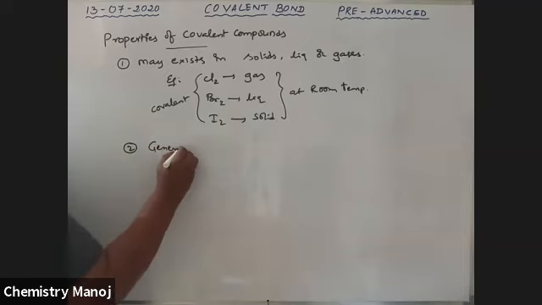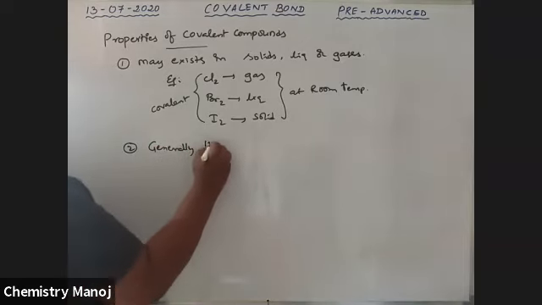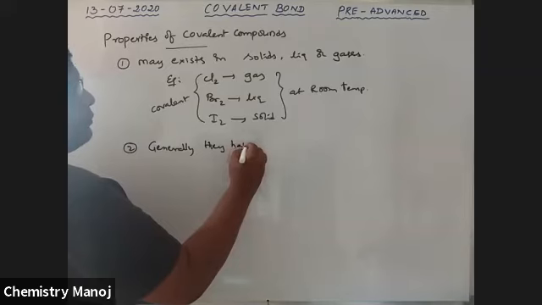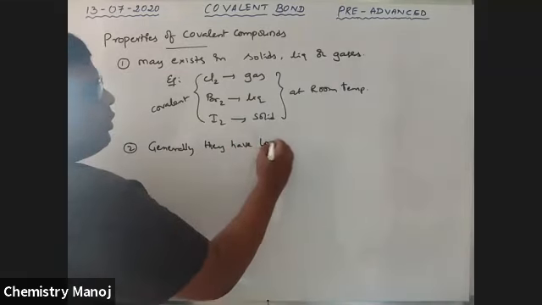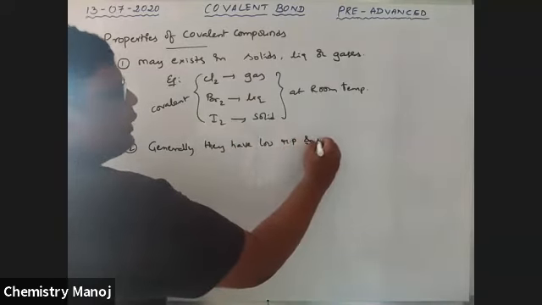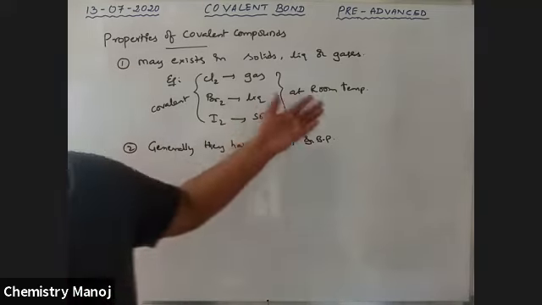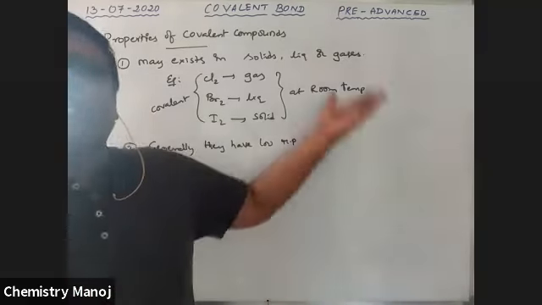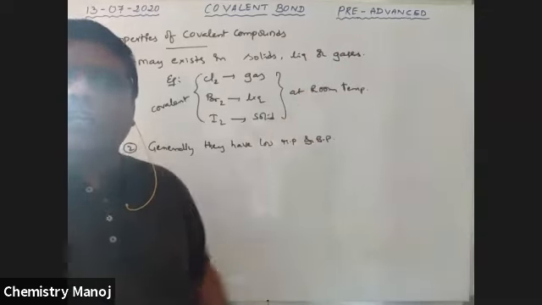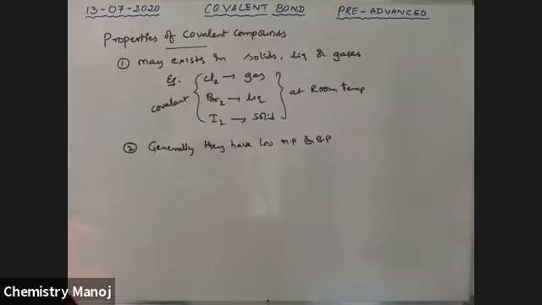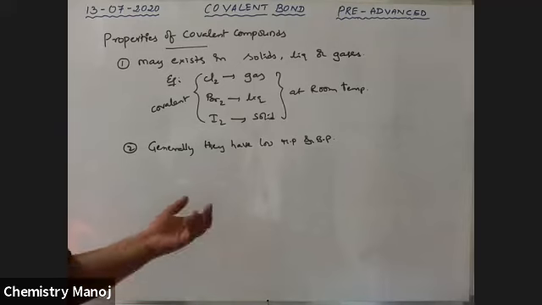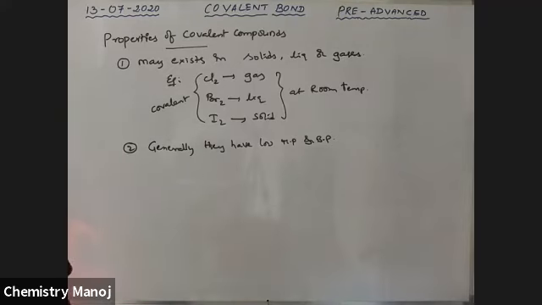Next point. Generally, they have low melting and boiling points. That means most of the compounds are gaseous in state. They are easily evaporated, and easily evaporated means low melting and boiling points.